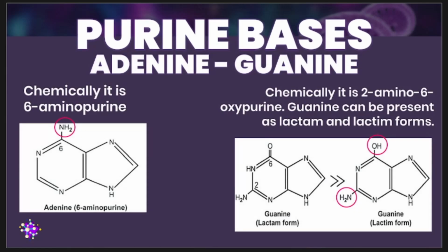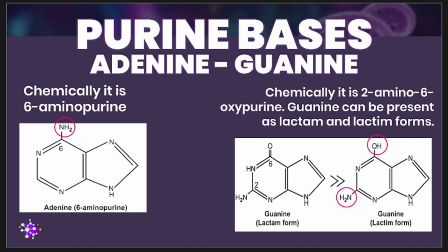We actually have your adenine and your guanine. So, your adenine is chemically called your 6-aminopurine. And please take note again that the chemical formula for your adenine is C5H5N5. Once again, the chemical formula for your adenine is C5H5N5. Now, your adenine actually forms a complementary base pair with thymine.